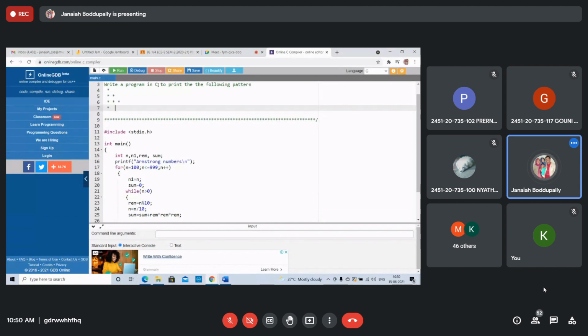Then 4 stars. One more star each time. The stars should be like this. The pattern depends on this: 4 lines. If you want to take 5 lines, you take this.